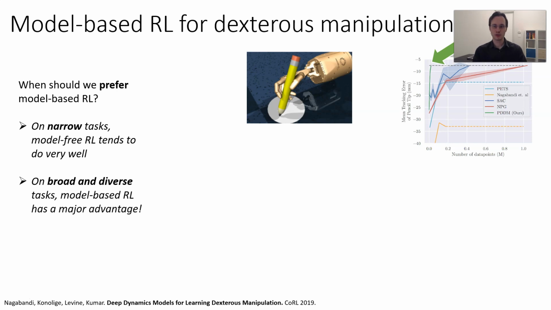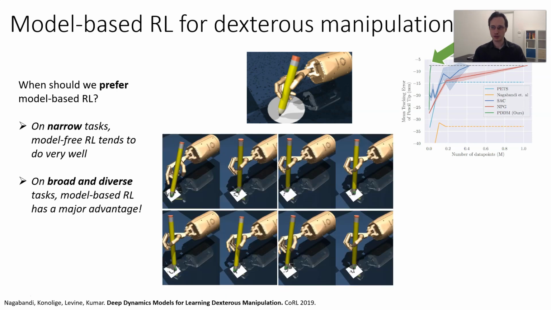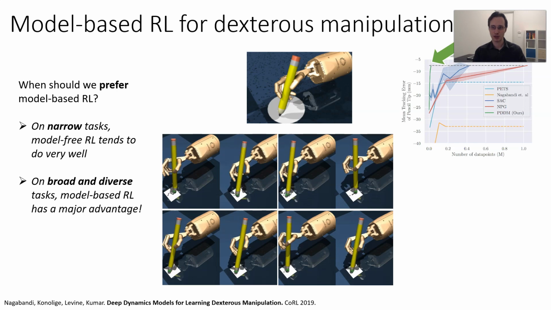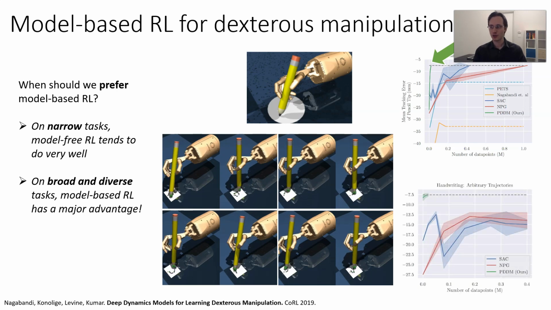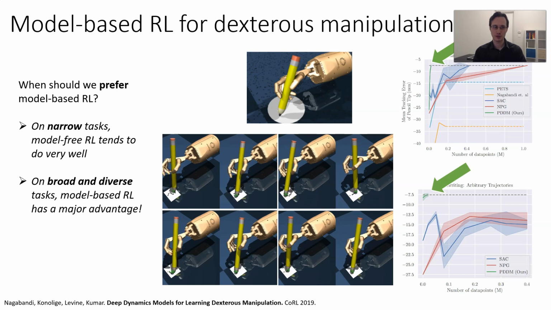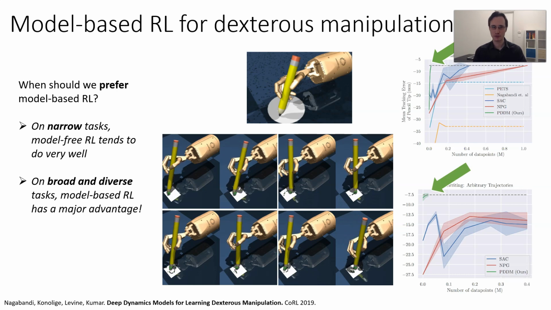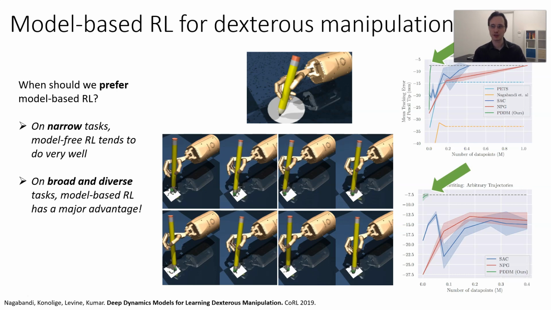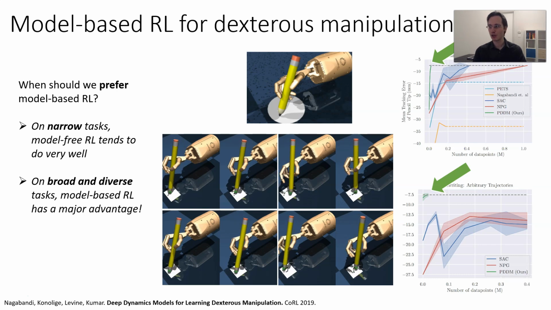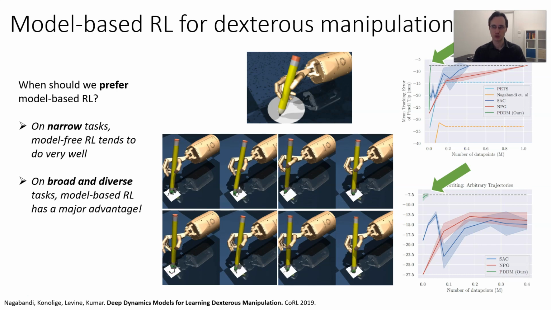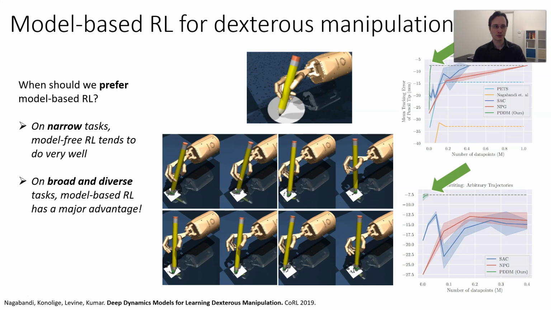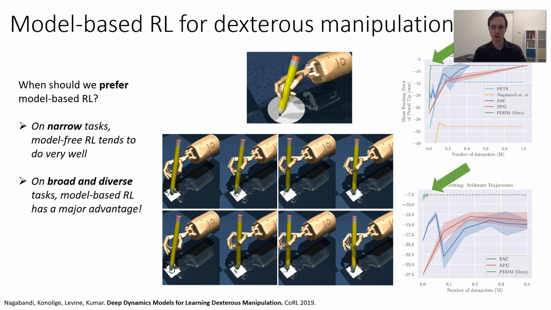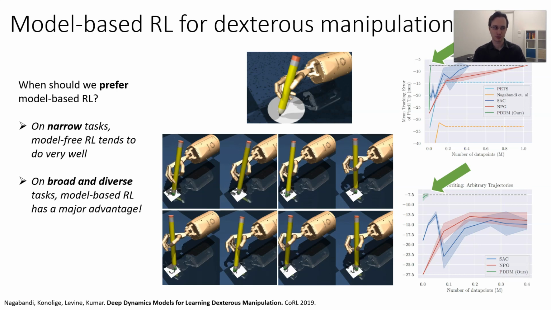But if you have a broad and diverse range of tasks, model-based RL has a big advantage. So if you now ask this hand to draw many different digits, now you'll see that the model-based RL method over here still reaches maximum performance very, very quickly, but the model-free methods actually struggle to reach the same level of performance, even with drastically larger numbers of data points. And this agrees with our initial hypothesis that if we want this multitask setting, maybe model-based RL is a really good option.